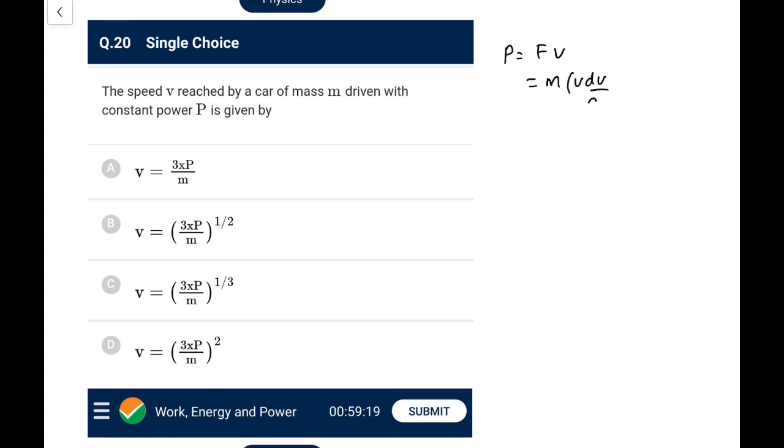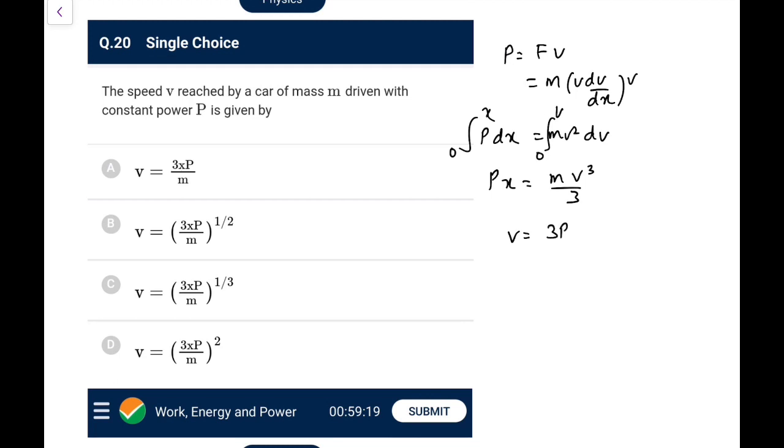Acceleration you can write as v dv by dx, because we are interested in v and x, so it is better to write it like this. So what you have, m v square dv by dx, so put it here, p dx, and let's say integrate it from 0 to x, and from 0 to v. So p into x would be m times v cube by 3, if I am not wrong. Yes, okay. So v is equal to (3 p x over m) to the power 1 by 3. So go for option C here.